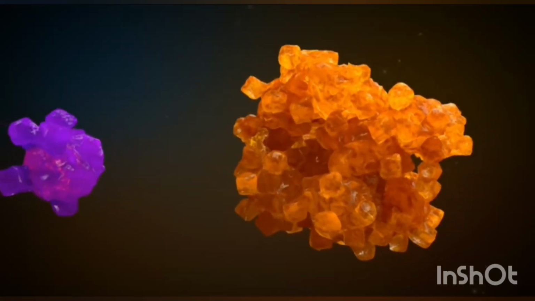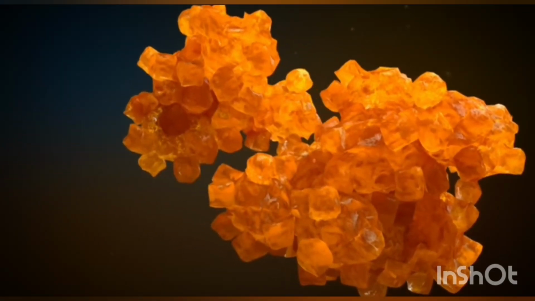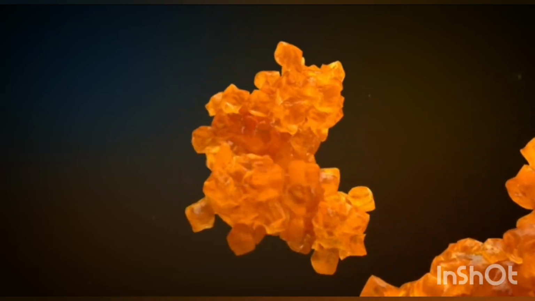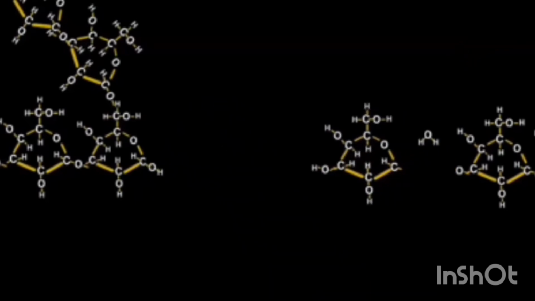Amylase starts breaking down the long chains of carbohydrates or polysaccharides into smaller molecules when hydrolyzed. So, long chains of starch convert into disaccharides called maltose. In this way, partial digestion of starch occurs.